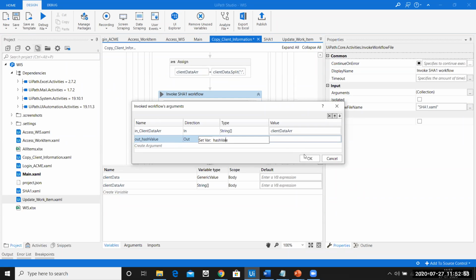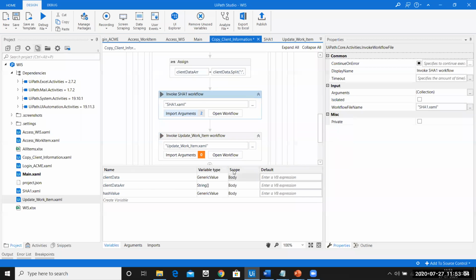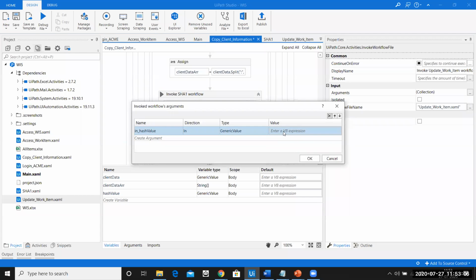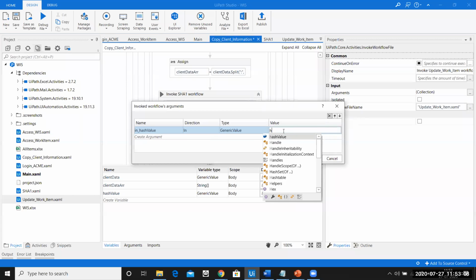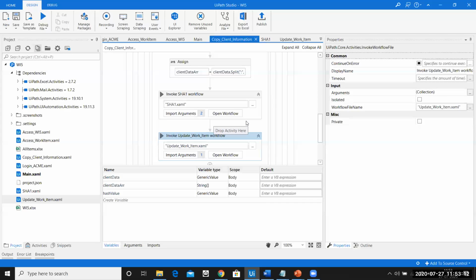Make sure you give the same name, because that is how you're going to keep the best practice in place. Out underscore is the argument. Hash value will be only the variable name. Perfect. And I'll pass the variable name here, called hash value. Perfect. Now I'll explain the exact flow, what is going to happen.